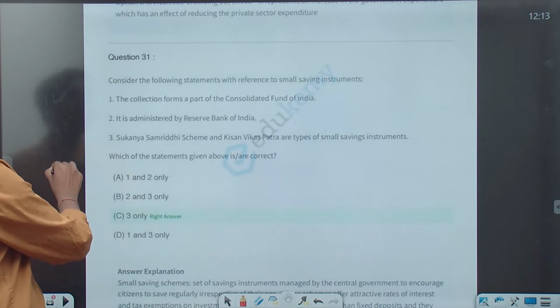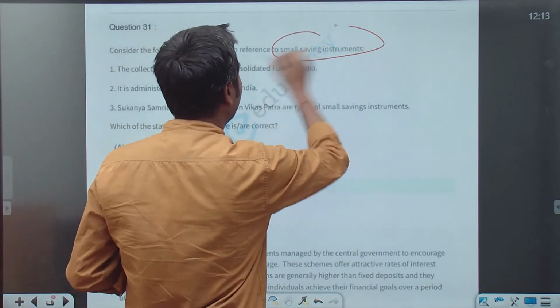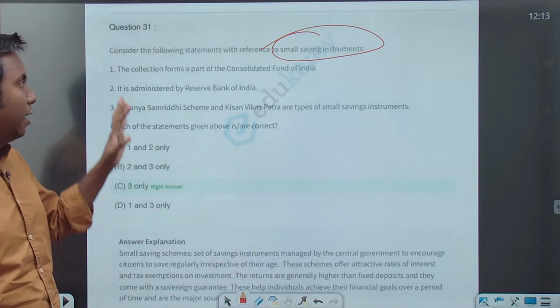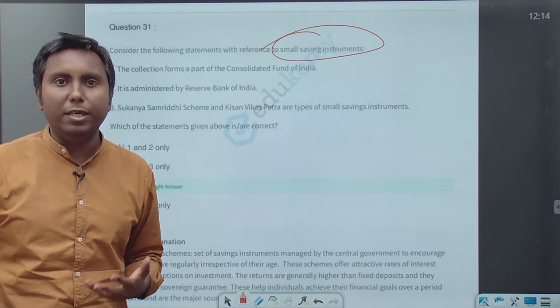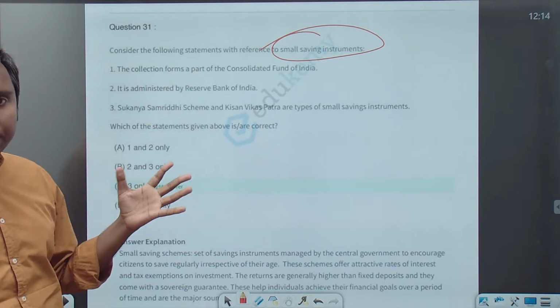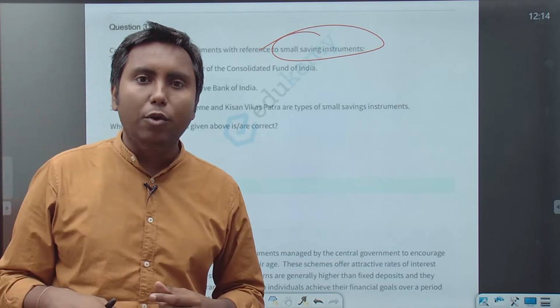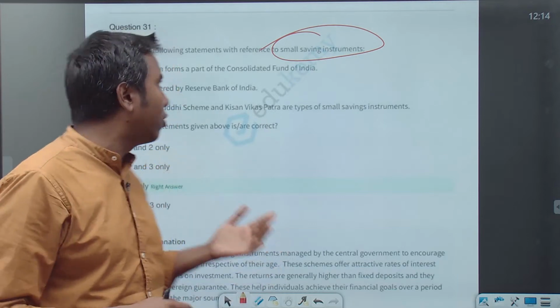Okay, consider the following statement with reference to small saving instruments. Now, small saving instruments are a very particular kind of saving instruments. There is a list of instruments which the government has classified as small saving instruments, so you have to be very careful about that.